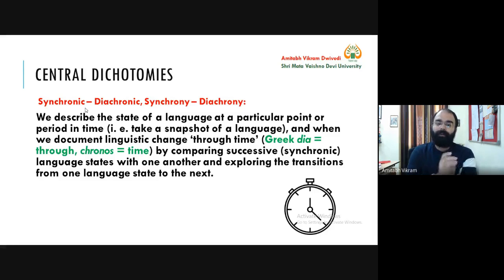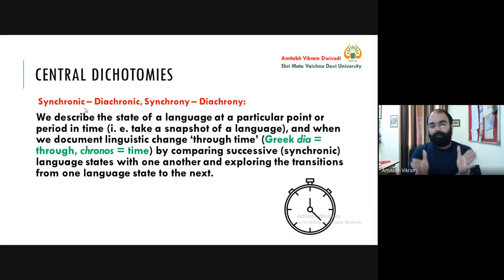I will meet 100, 500 Dogri speakers. I will listen to their language. I will collect data. I will take their interviews. I will do audio and video recording. But what I am doing, I am doing this in a particular point or period in time. Let's say I will take 3 months or 1 year during this. So this entire thing is a single point of time.